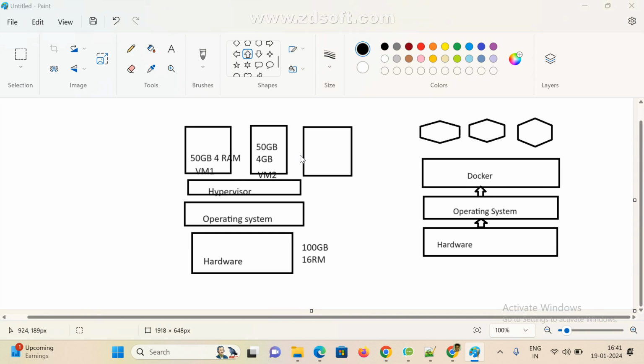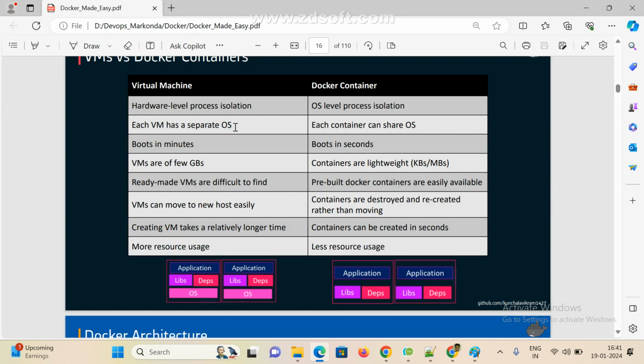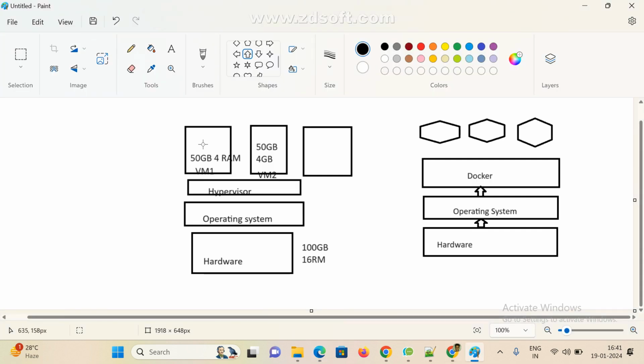Now see here next, each VM has a separate operating system. Now if you go here, this is one operating system, this is one operating system, this is one operating system. These all are the guest operating systems.